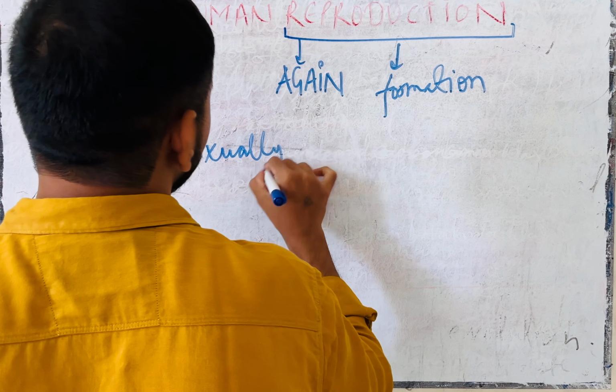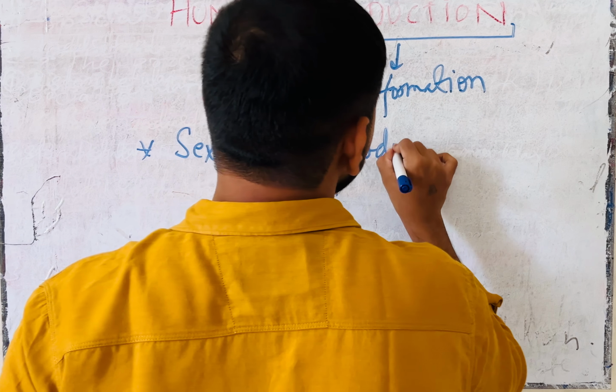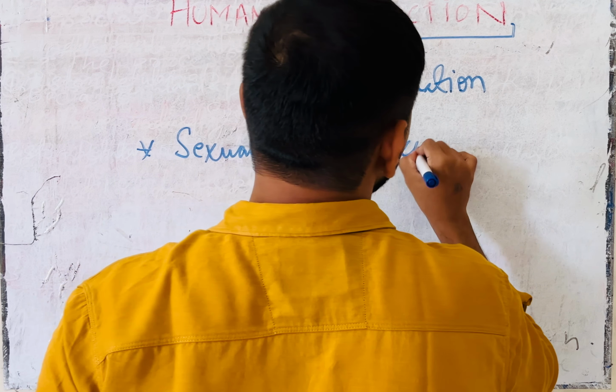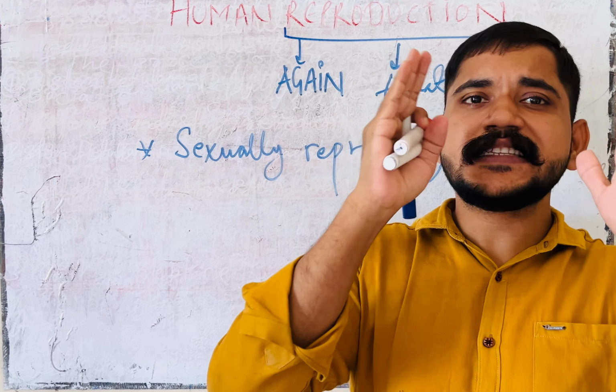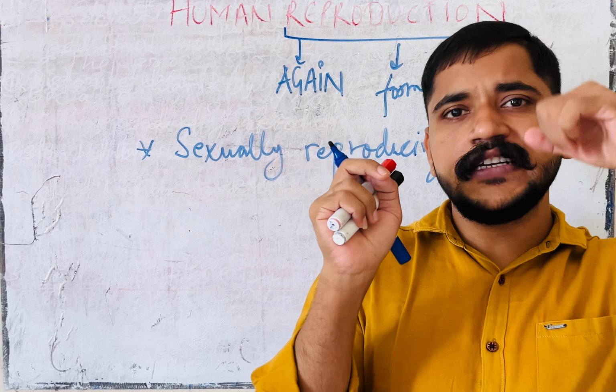Humans are sexually reproducing organisms, which means male and female are present separately. They contain different organs in a particular organism. Female has her own organ, male has his own organ. Then can anybody tell me what organ is present in humans, in male as well as in female?